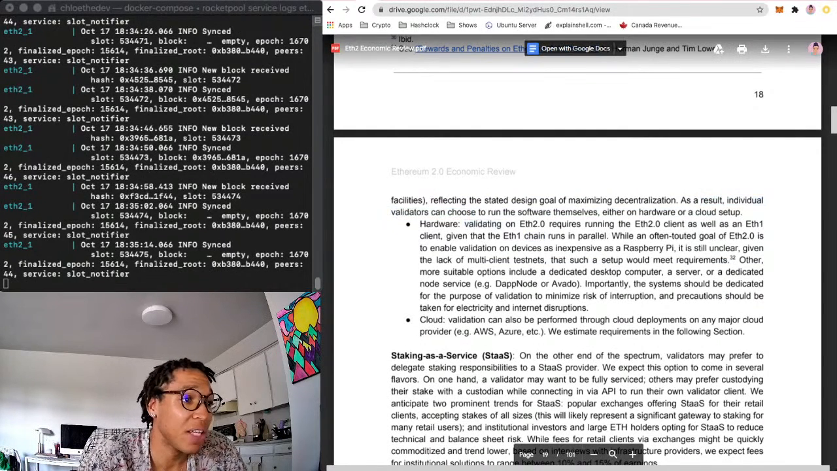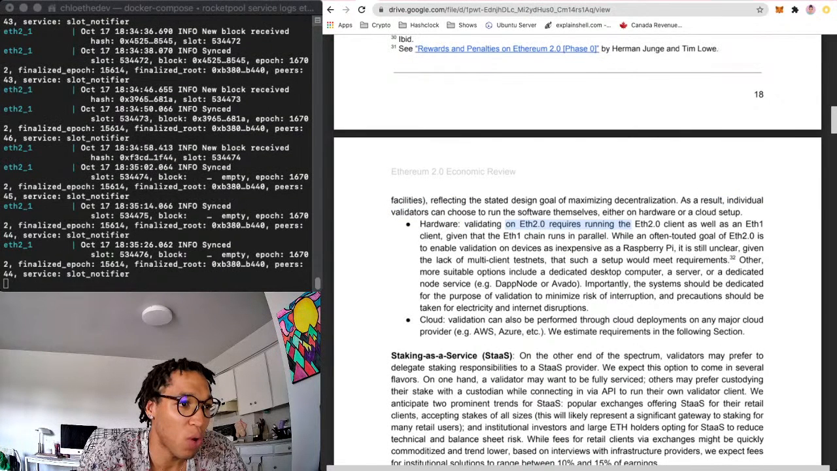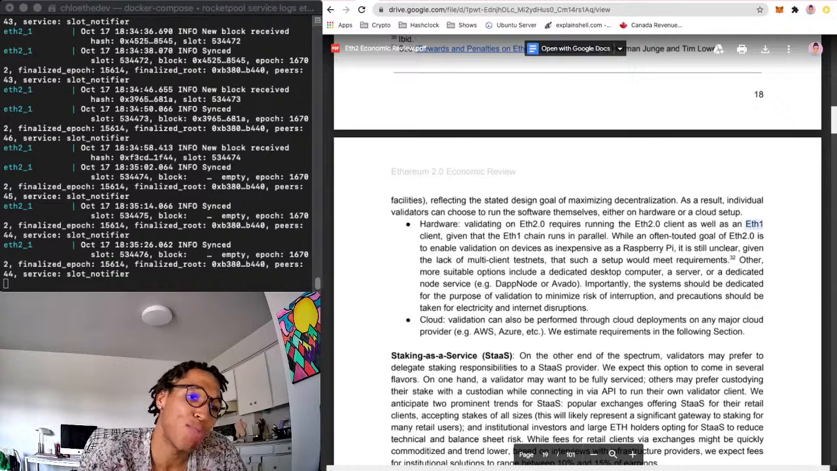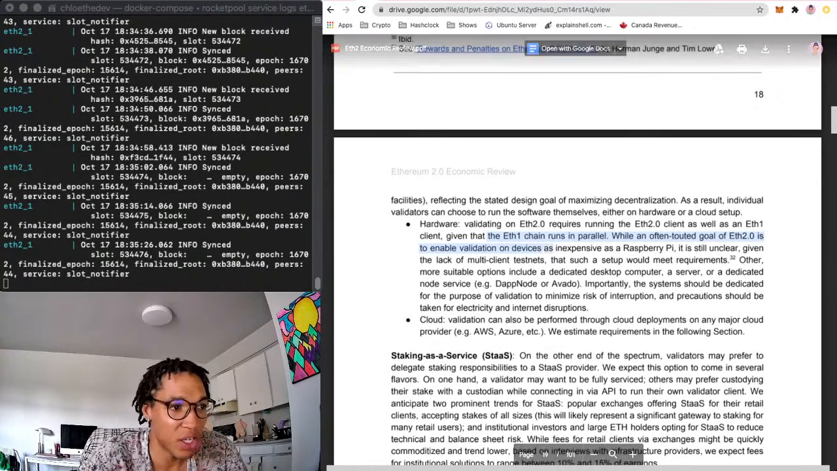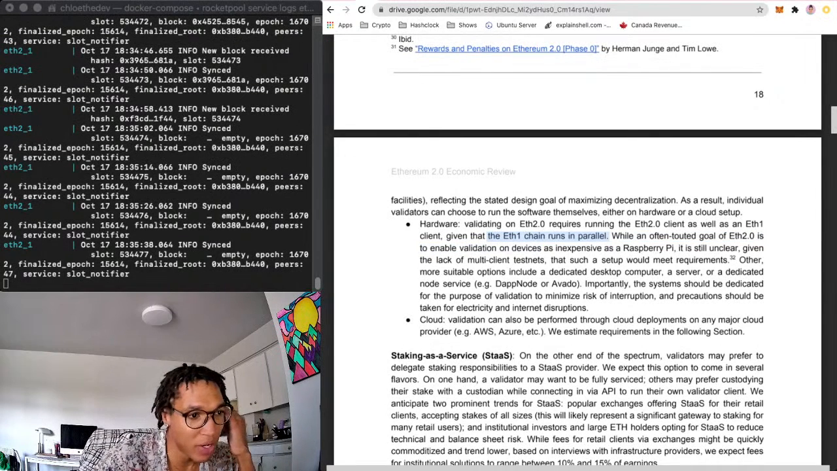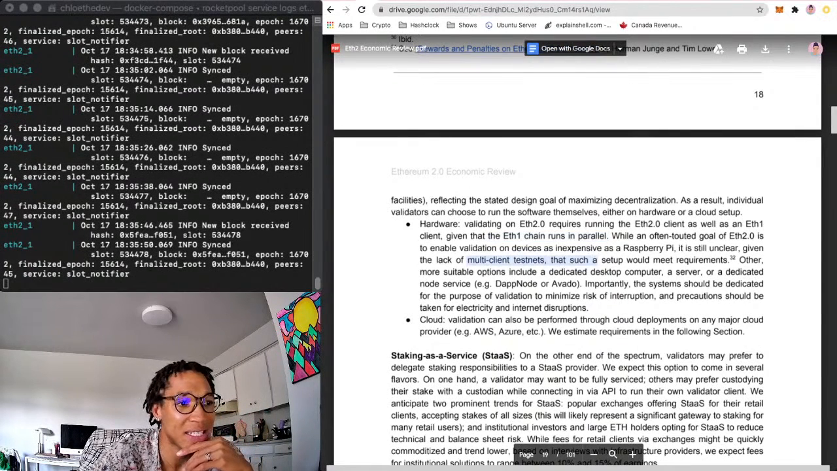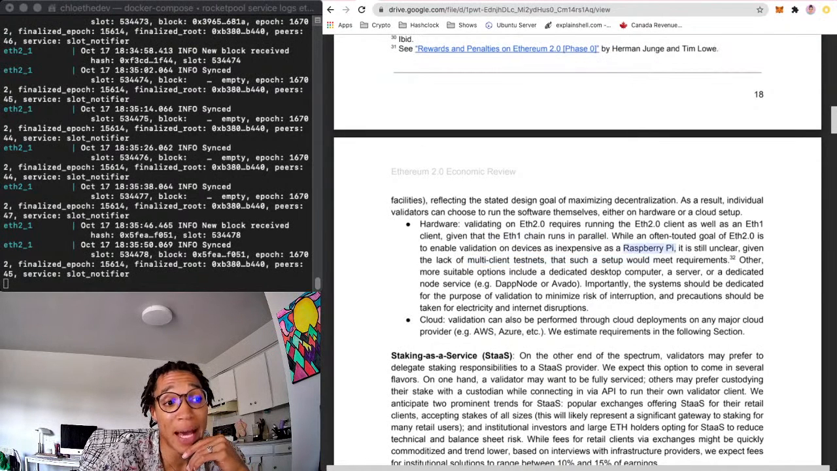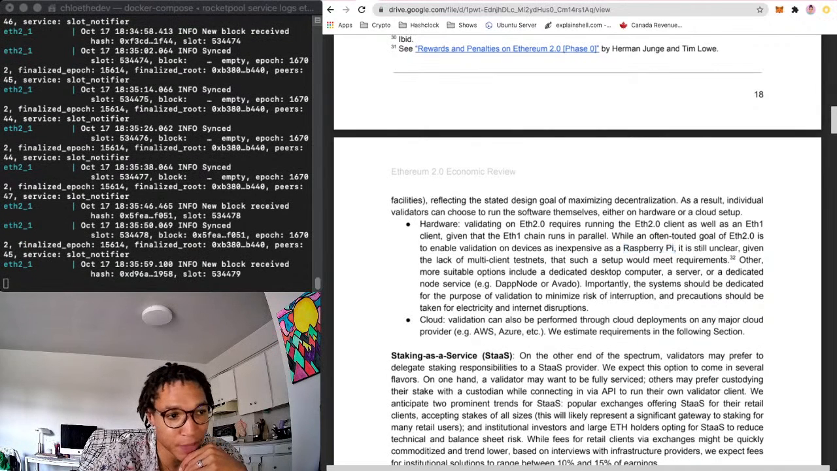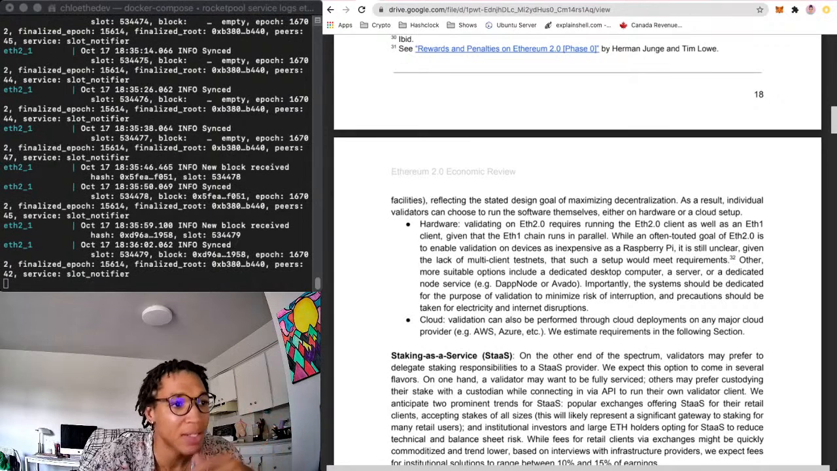So hardware. Validating on ETH 2.0 requires running the ETH 2.0 client as well as an ETH 1 client, because you've got to look at the chain and make sure things are going well, given that the ETH 1 and ETH 2 chains run in parallel. While an often touted goal of ETH 2 is to enable validation on devices as inexpensive as a Raspberry Pi, it is still unclear, given the lack of multi-client testnets. And from what I've seen, it's already happened. Ethereum on ARM has synced the Ethereum 2 client on a Raspberry Pi. So phones, Raspberry Pis, all that should be more than accessible to get people started.